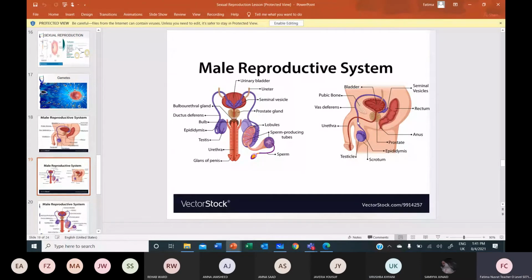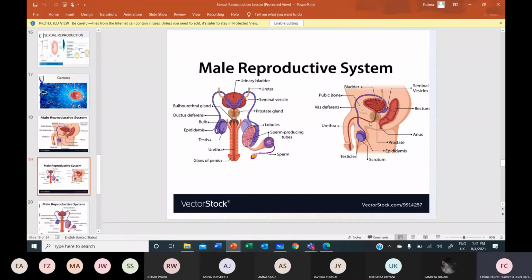All right. So this sperm duct moves up inside the abdomen. See, from here it has entered the abdomen, and loops or arches over the ureter. Then it passes through these glands, the seminal vesicle and the prostate gland. From here, it collects a fluid, seminal fluid. The mixture of seminal fluid and the sperm is called semen. And this duct opens into the urethra, which is at the base of the bladder. At the base of the bladder, there is a sphincter muscle that allows only one function to be done at a time.